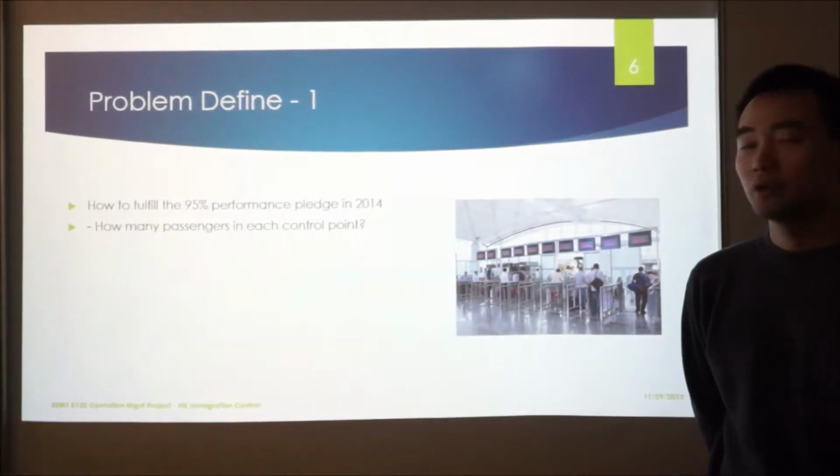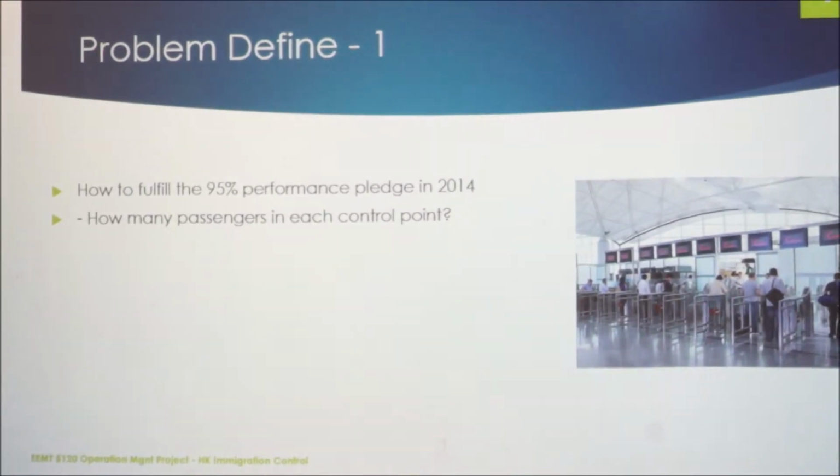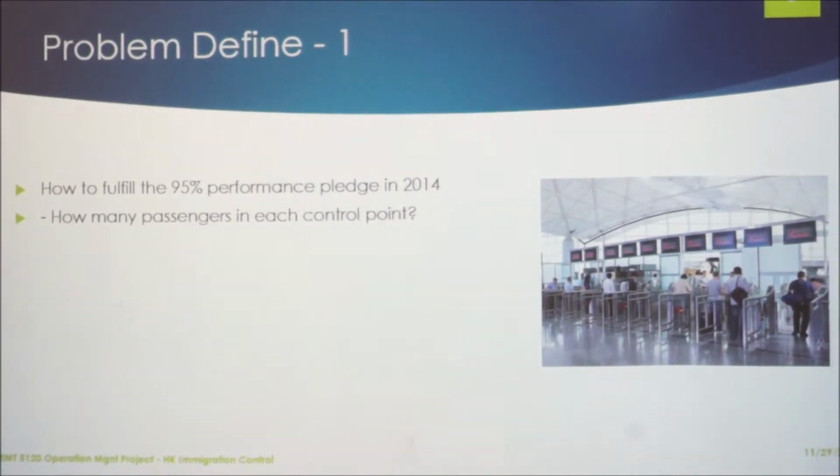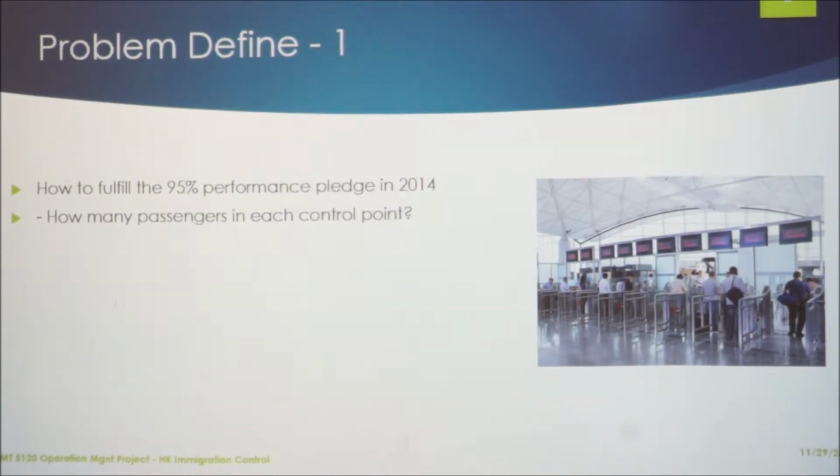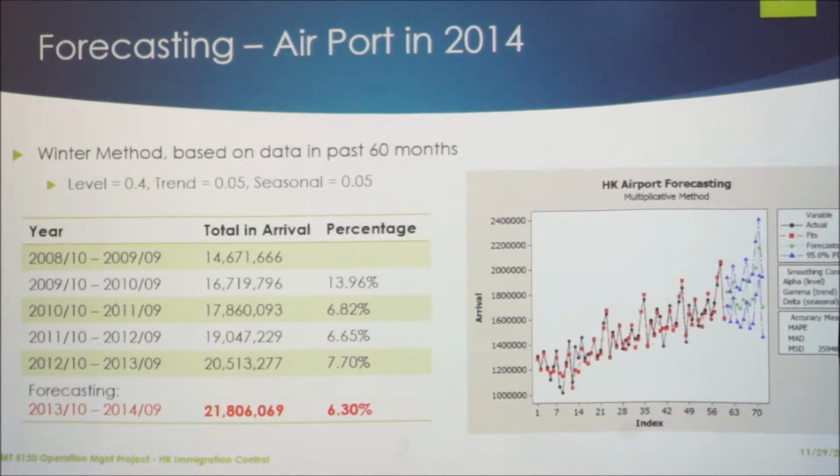No matter the airport division or the railway division of the Immigration Department, keeping the clearance pledge is not only determined by their internal management level, but also by how many passengers will arrive in the following years. So here is our first problem. We should know how many passengers will come in each control point in the future. Here we used the Luohu and airport control points as our examples to illustrate the problem.